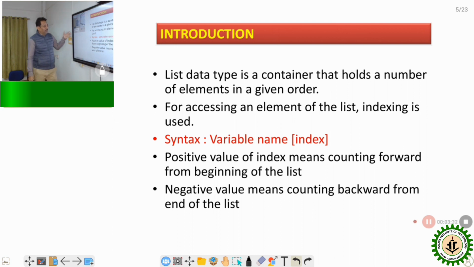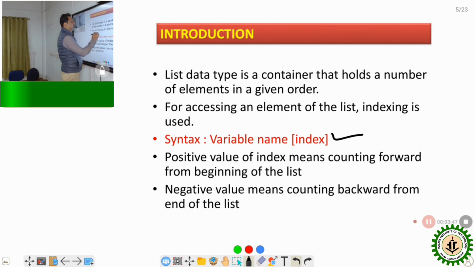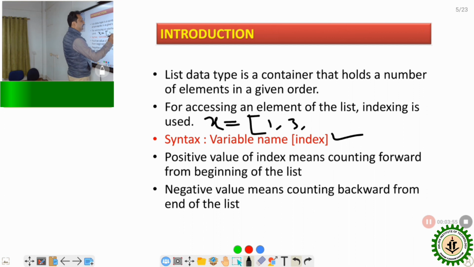So we can access by using the positive value index as well as the negative value index. And this is basically the syntax of Python. Just the variable name. Suppose the variable name is x. So x is equal to 1, 3, 5, and suppose Ram, which is basically a string.